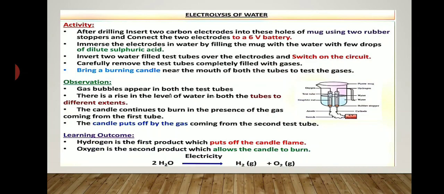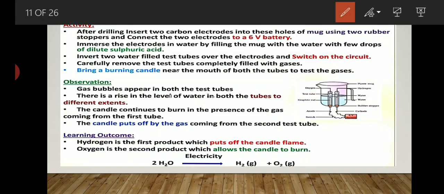So what you have to do? First, you have to perform one activity. First, you have to take one beaker or container. In that you have to put two electrodes, and make one electrode a cathode and one electrode an anode, and connect them with a 6-volt battery.